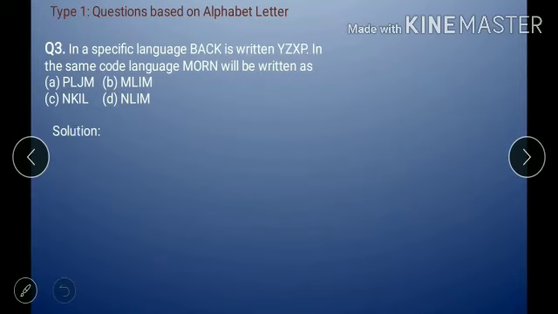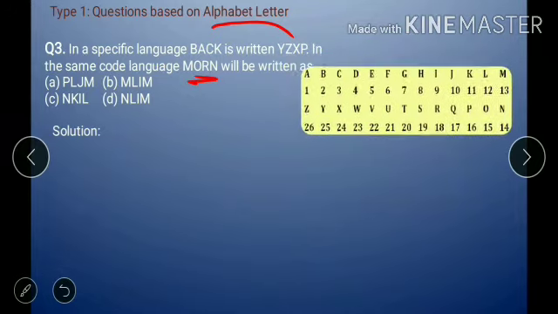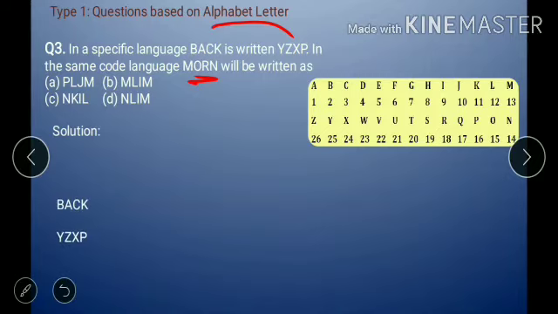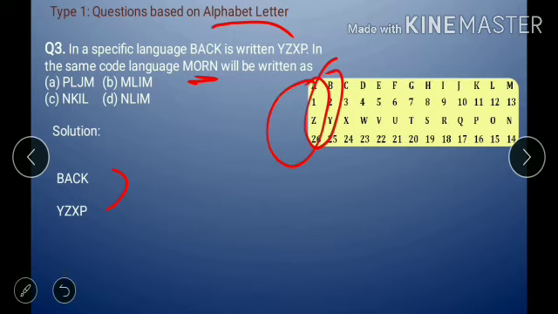Next question. In a specific language, back is written as YZXP. In the same language, MORN will be written as. First step is to know the alphabet letters with number positions. Second is to find out the relation, and third is to apply that relation to find the code for the asked word. So what kind of relation is there? B and Y are opposite letters. A and Z are also opposite letters. C and X are also opposite letters.